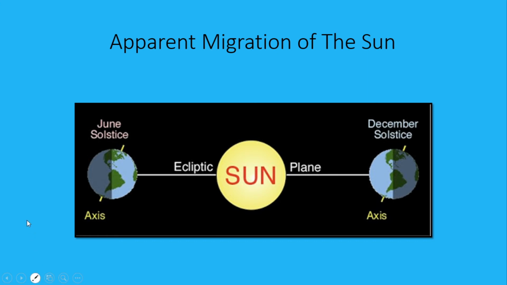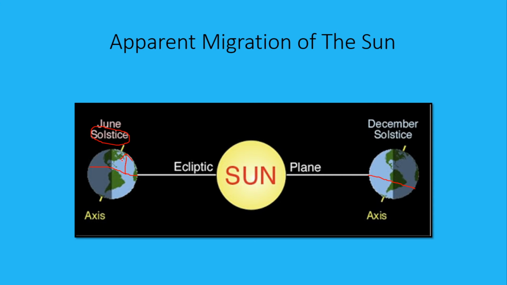A few minutes back, I told you how the sun's rays fall only till the Tropic of Capricorn in the southern hemisphere and the Tropic of Cancer in the northern hemisphere. So when its rays are falling on the Tropic of Cancer, all places in the northern hemisphere experience summer. That is why it is the summer solstice, which means the sun standing still. And this happens in the month of June.